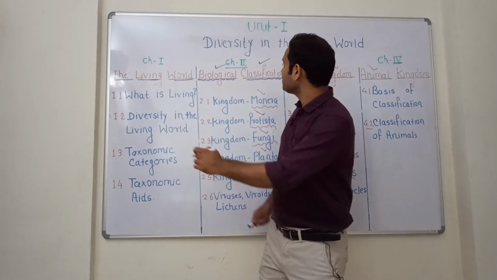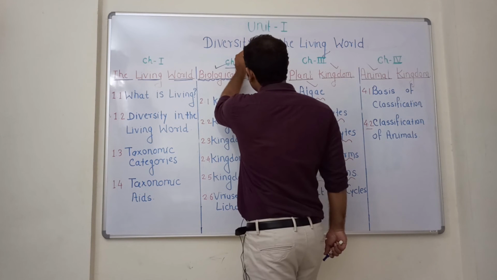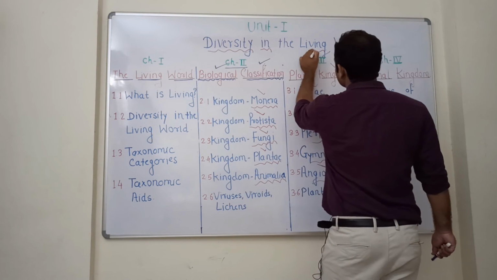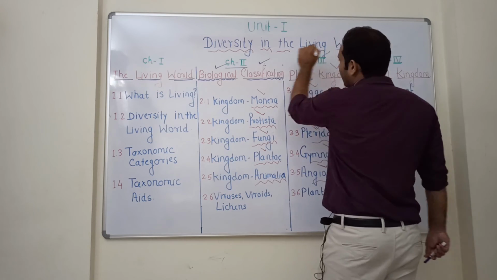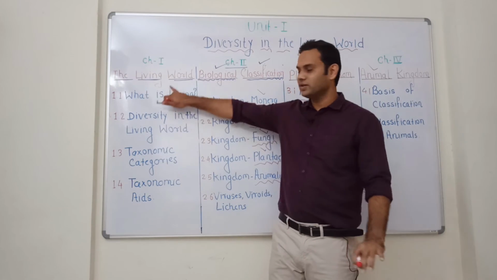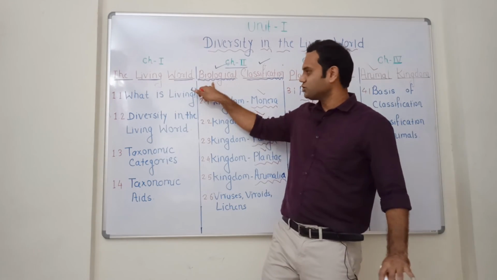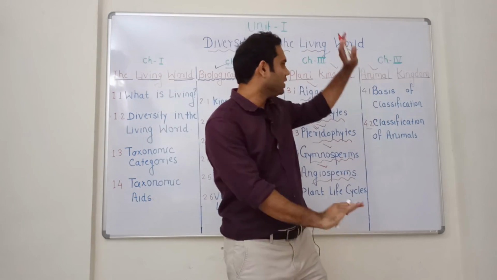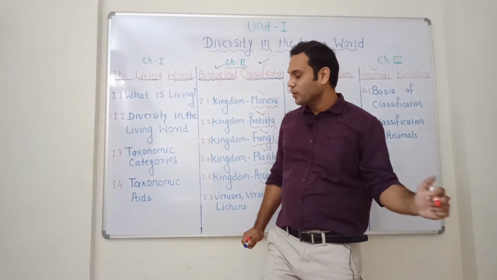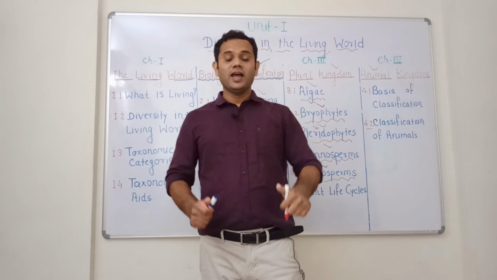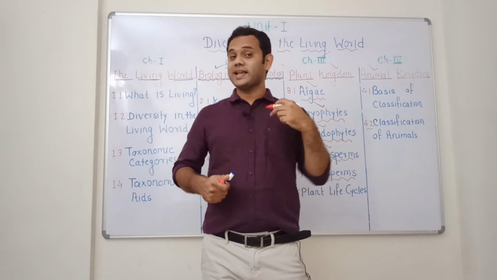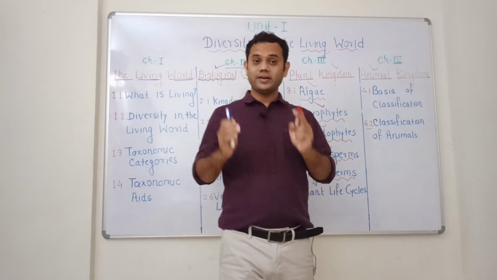So my dear students, in this lecture we have discussed unit number one, that is diversity in the living world, which comprises four different chapters. The first one is the living world, second is biological classification, third is the plant kingdom, and fourth is the animal kingdom. I hope you enjoyed this session, and in the next lecture we'll be dealing with the second unit. So stay tuned.